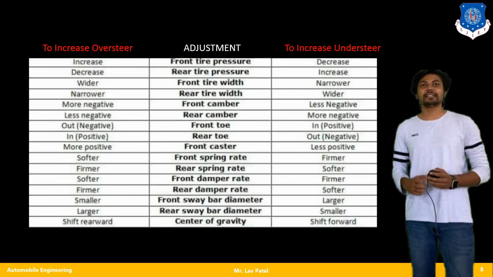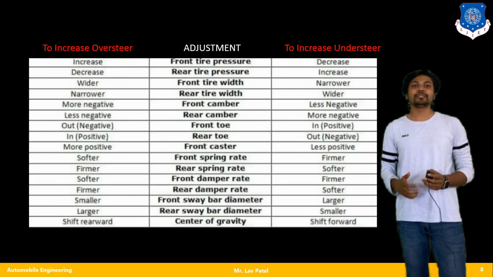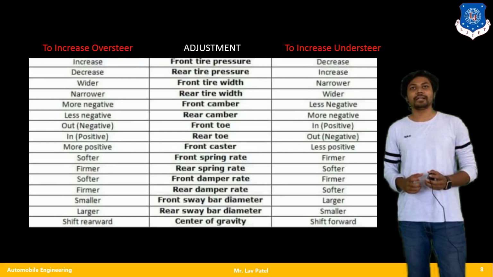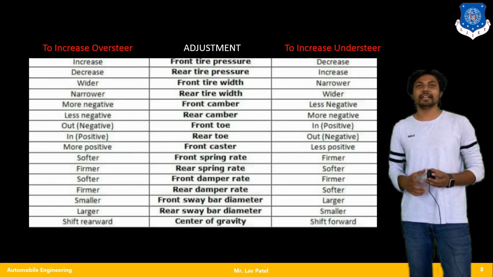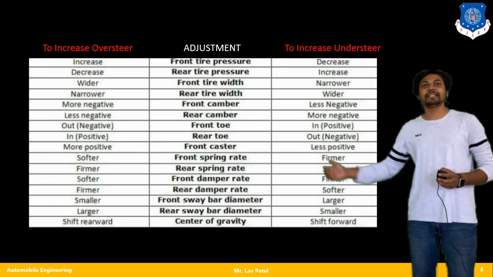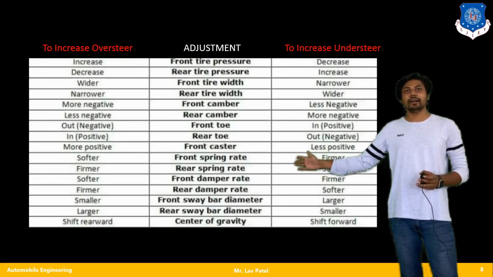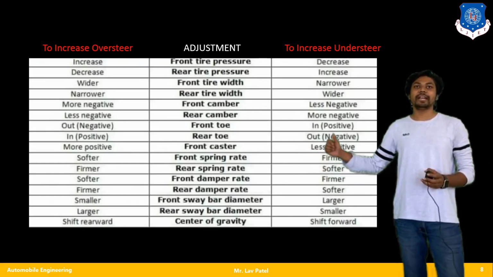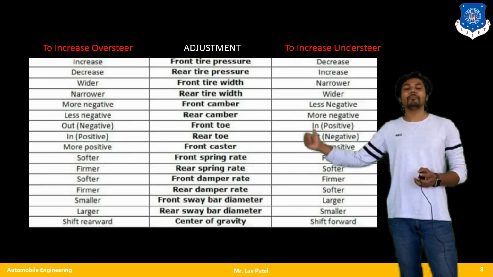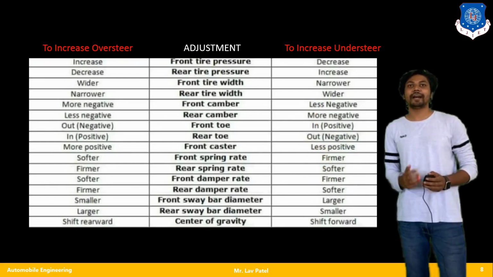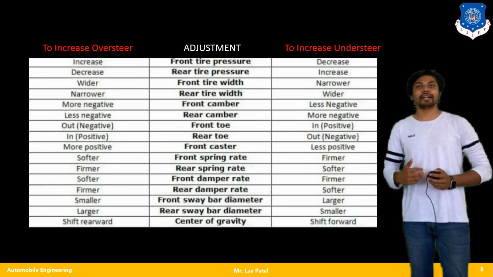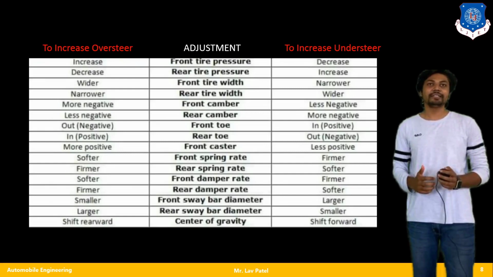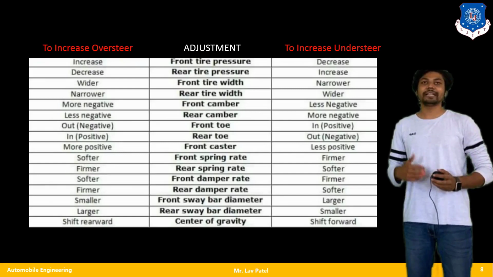If oversteer and understeer happen, what parameters do I have to adjust for my vehicle? If the oversteer condition and understeer condition is there, then to increase oversteer and to increase understeer, the table shown here gives the adjustments. There are a number of adjustments, from which you will find how to increase the oversteering effect and how to increase the understeer effect. To overcome these, I have to make several different changes. So let us see them one by one.